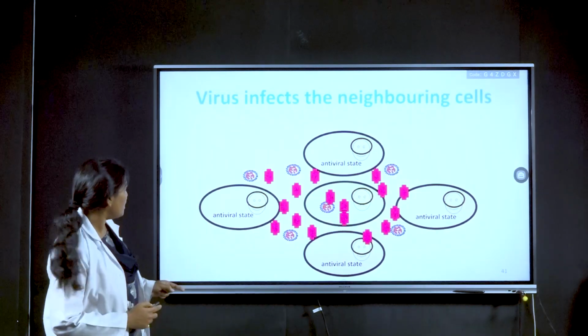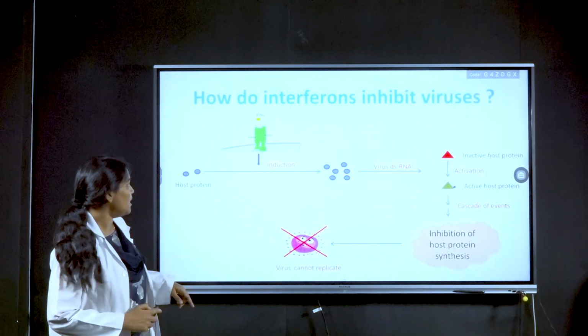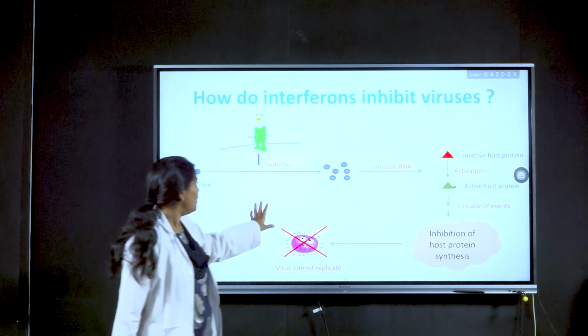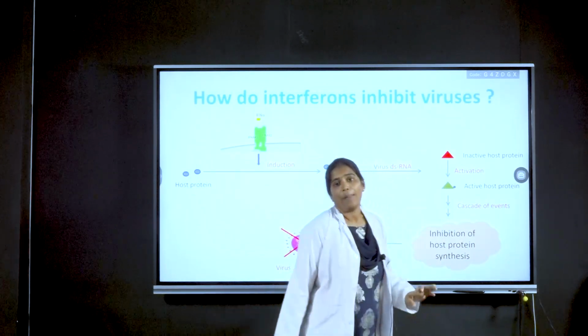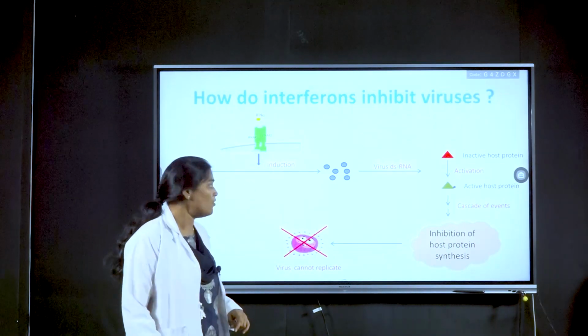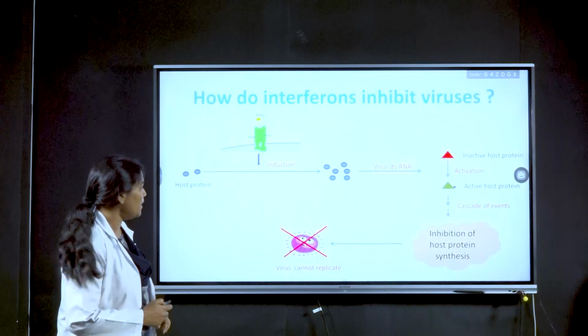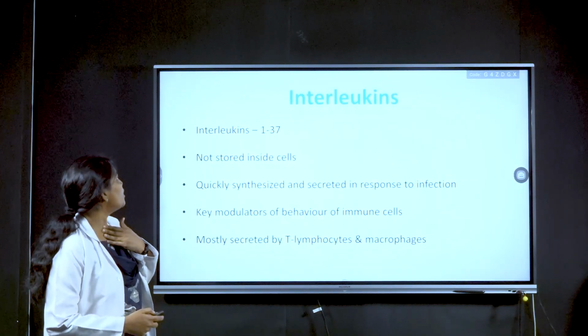In this antiviral state, the replication of viral nucleic acid is blocked, and that's how the replication of the virus can be stopped.